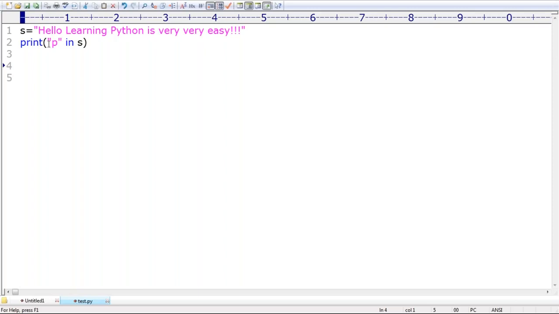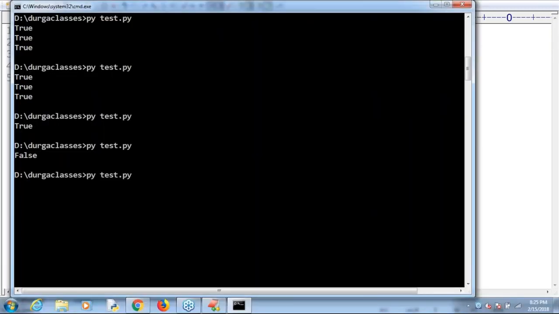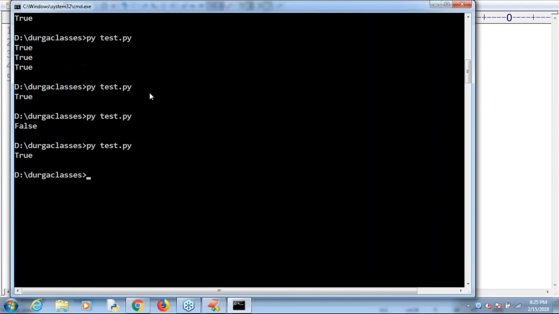Can you please check with a single char? What is the problem? Single char is what you are checking? Can you please type wo in yes or not? Is wo available or not? Yes, here it is available, and after that, here also it is available. Now cross check. It's available, so what is the answer? We are going to get True. Are you able to see?